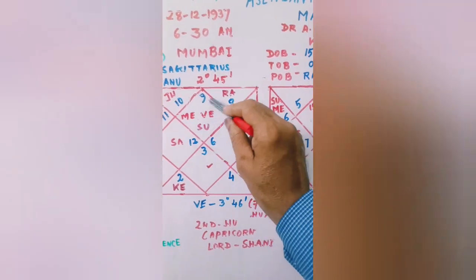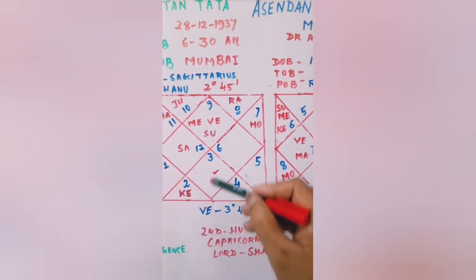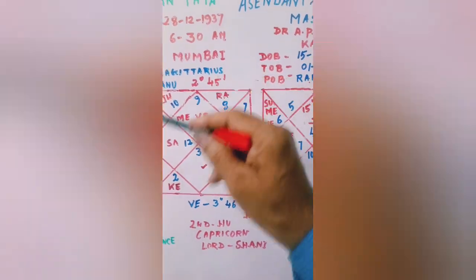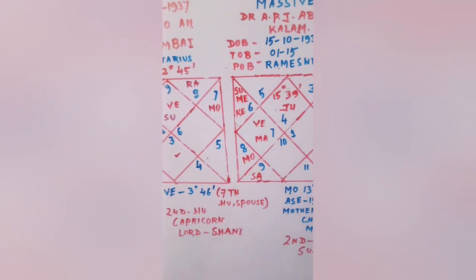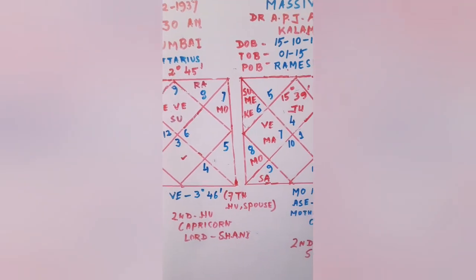Now this Venus is an obstacle he gets in his life, but other planets are always helping the famous Sir Ratan Tata, great industrious person of the world.